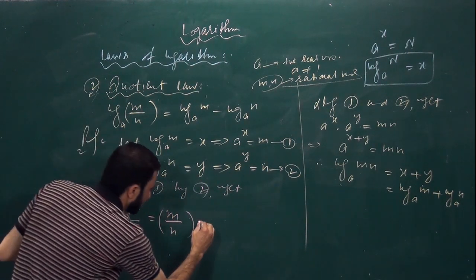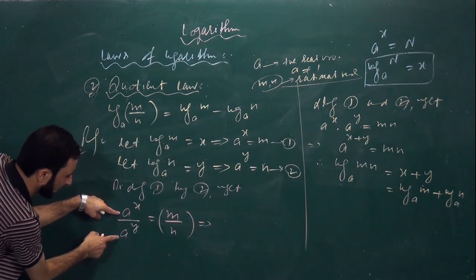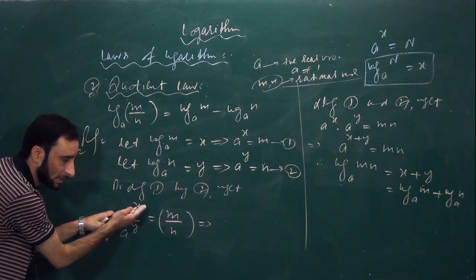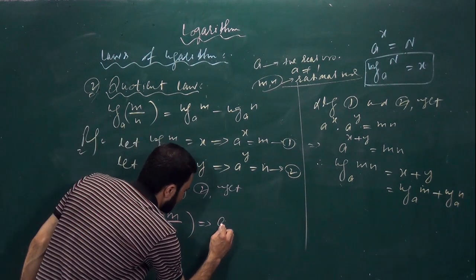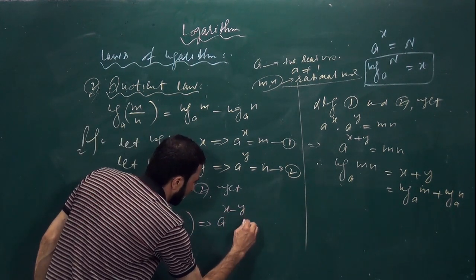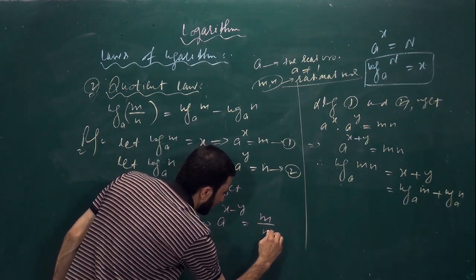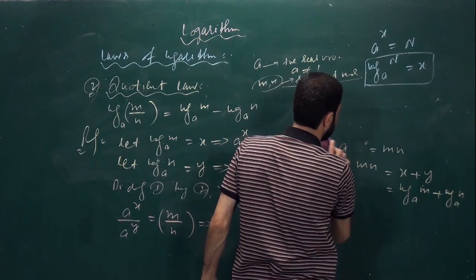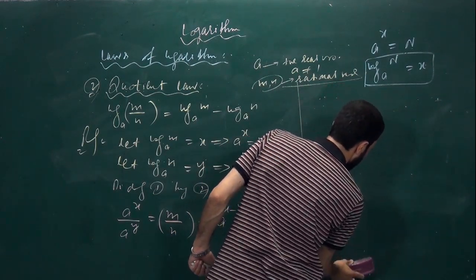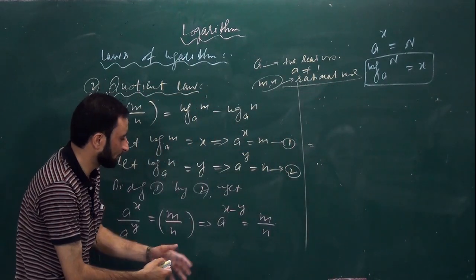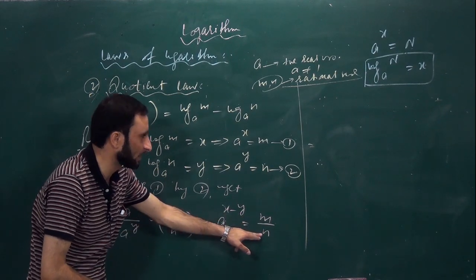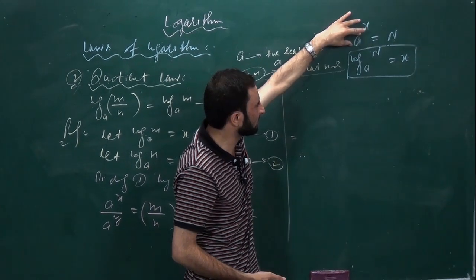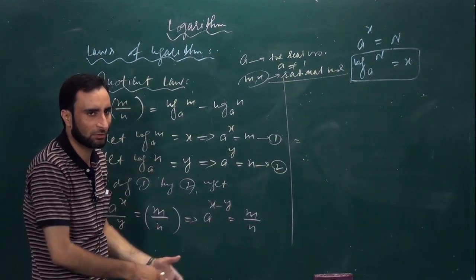We can further write it as, you have again bases as same, so whatever is in the denominator will come to the numerator with a negative power. So I can write it as a to the power x minus y will be equal to m by n. Again by applying the definition of log, you have a to the power x minus y equal to m by n. You have a to the power x equal to n. By comparing the same with this, what you will finally get?